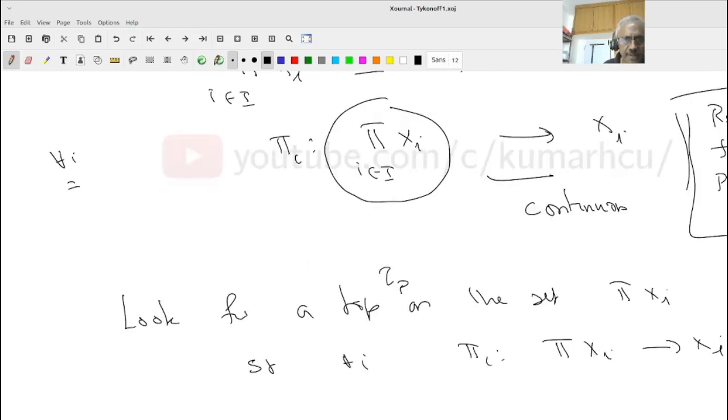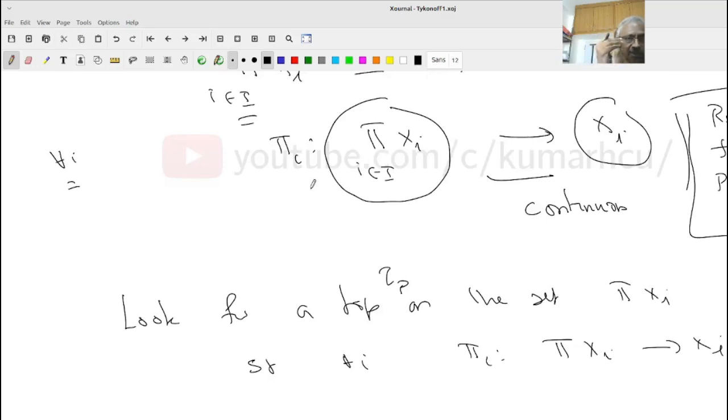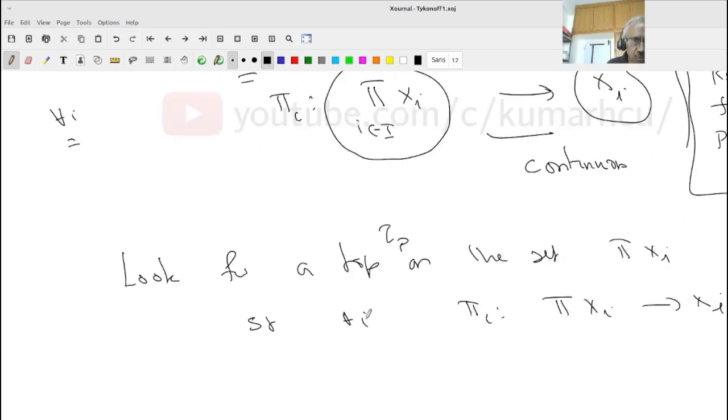Are you following? So these are all spaces. How many spaces do I have? As many spaces as the number of elements in I. Now all these maps should be continuous simultaneously. Not only that, I can always take the discrete topology on the Cartesian product set, and it will make them continuous. So what is the question I should ask? I should look for the smallest topology which makes this thing continuous.